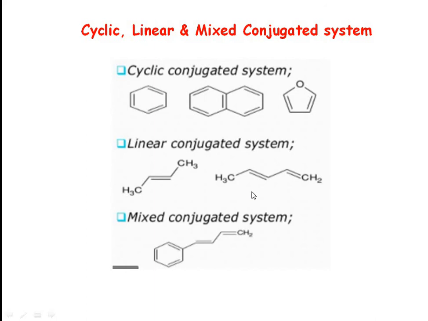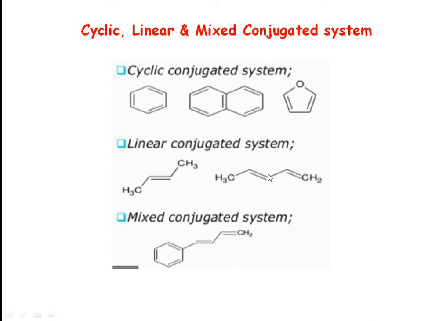So now comes the cyclic, linear and mixed conjugated systems. This was already discussed. This is a cyclic conjugated system. We have naphthalene as a cyclic conjugated system. We have furan as a cyclic conjugated system. In case of linear, when a simple long chain molecule is having conjugation, it is called a linear conjugated system.